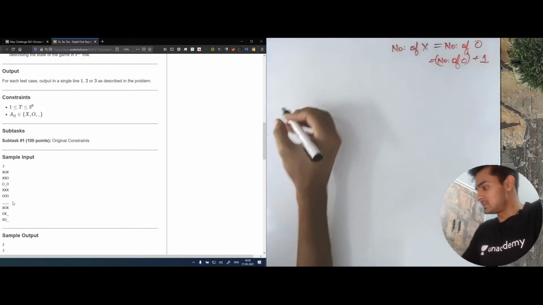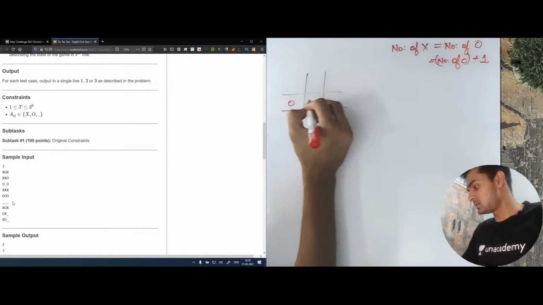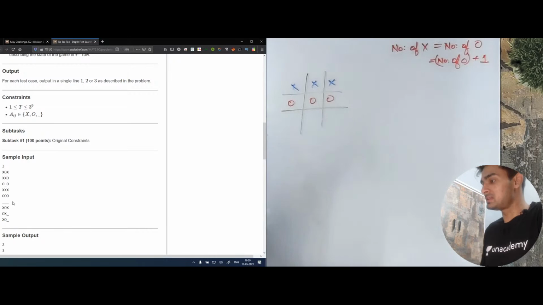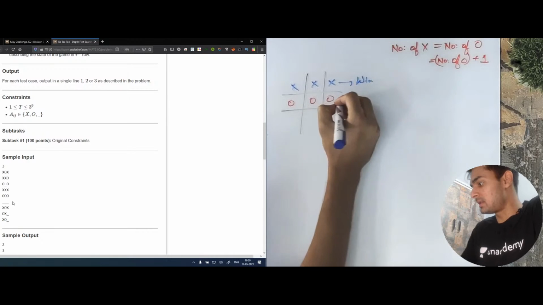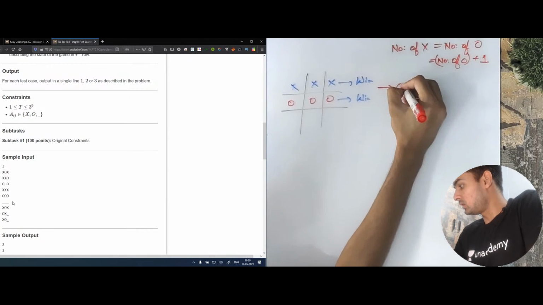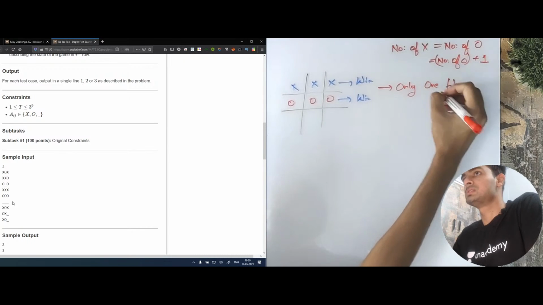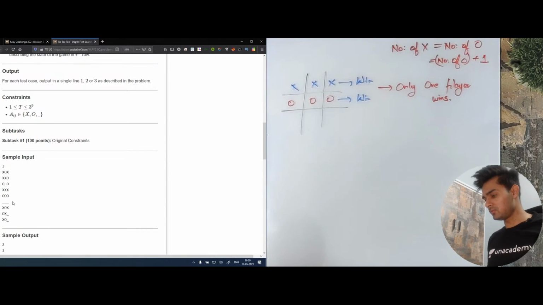If we look at the next test case, we see that we have a board, and in this board we had 3 zeros and 3 crosses. Now, from the count of x and 0, we can say that this is valid. But if you see, this is also a win for x, and this is also a win for O. And it is never possible for both the players to win. Therefore, we need to ensure that only one player wins. Okay, cool. So we know about these two conditions.